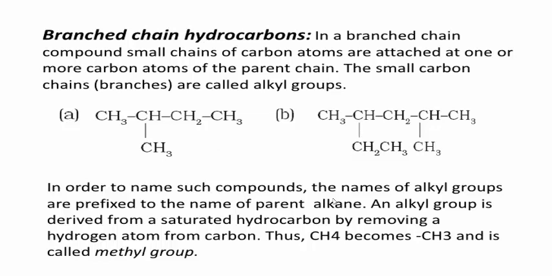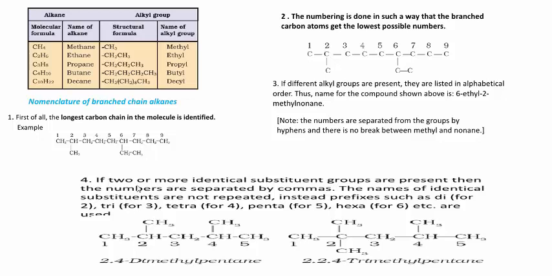In order to name such compounds, the names of alkyl groups are prefixed to the name of the parent alkane. An alkyl group is derived from a saturated hydrocarbon by removing a hydrogen atom from the carbon. Next, see here some alkyl groups, meaning the prefix words used. CH4 is methane. It's derived from methane. One hydrogen is removed here. Therefore, it is CH3. It is referred to as a methyl group. This is the ethyl group, propyl, butyl, etc.